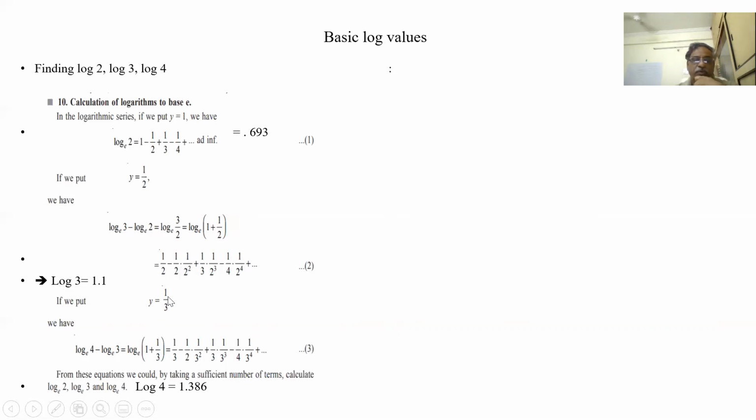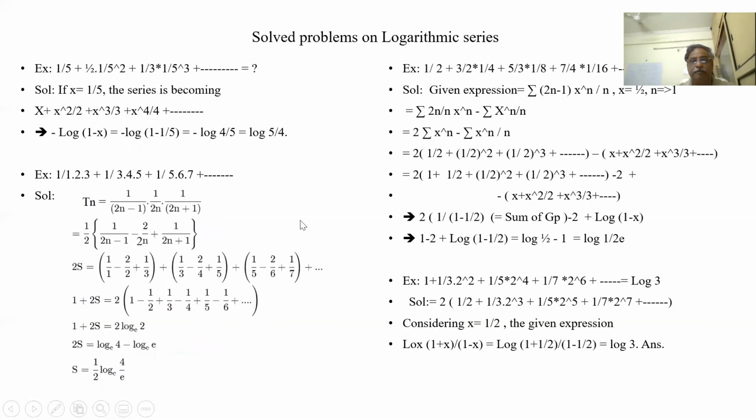Similarly, for log 4 I am putting x as 1 by 3. Log of 1 plus 1 by 3 means log 4 by 3, that is log 4 minus log 3. So x minus x square by 2 plus x cubed by 3, where x is 1 by 3. When I take sufficient terms, I'm getting a limiting value. So I'm finding 1.38. Like that, we can find out any logarithm value. These are all tabulated in the logarithmic series.